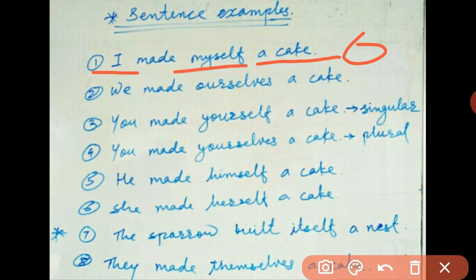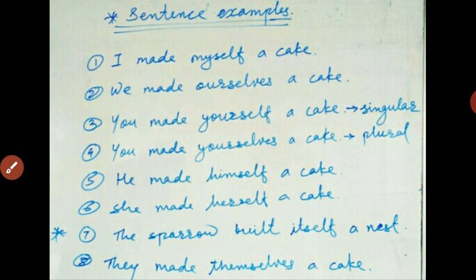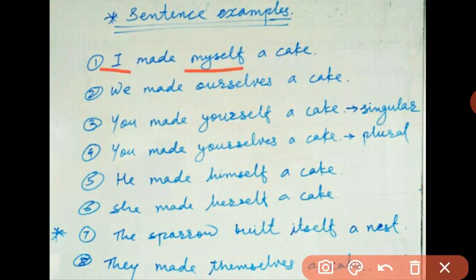So you can think of the word myself as another object. So here I and myself, these two words are used for the same person. That is, here the subject and object are both the same person, and because of that the word myself is considered a reflexive pronoun.